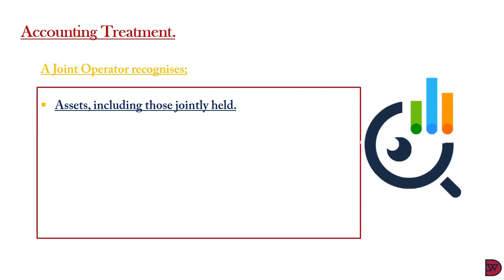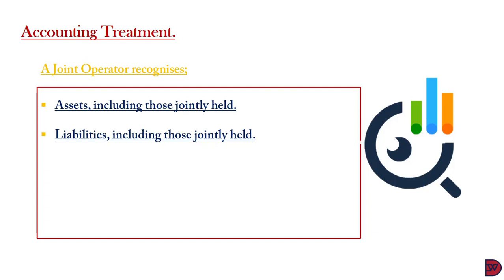The accounting treatment for a joint operation is that the joint operator recognizes in its financial statements, one, the assets that they have contributed, including those that they jointly own with other party or parties. And secondly, any attributed liabilities, including those that are jointly held with another party or parties.